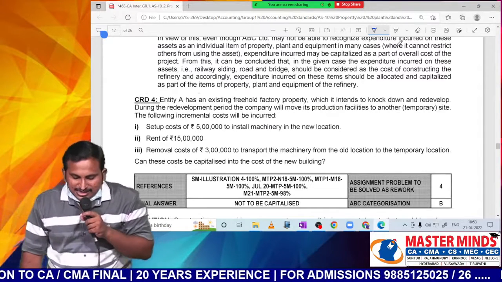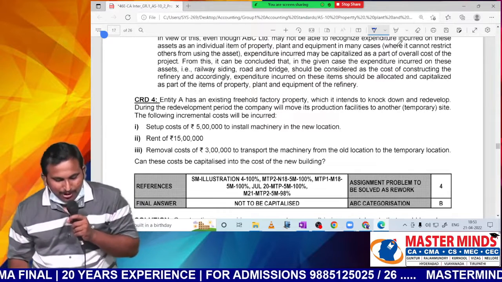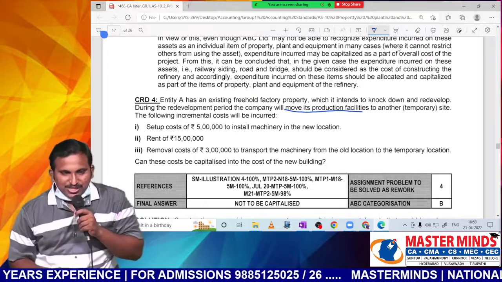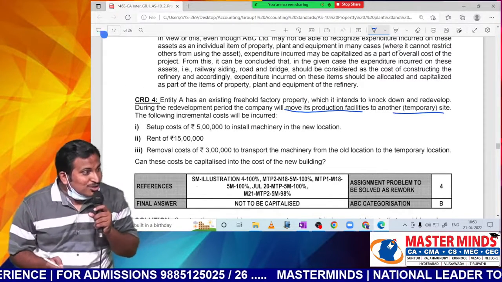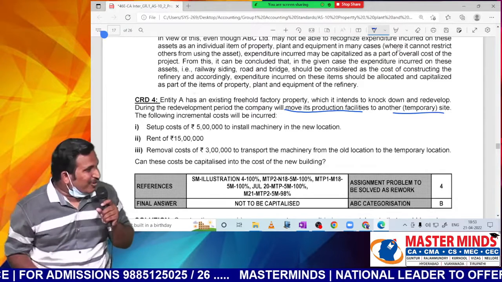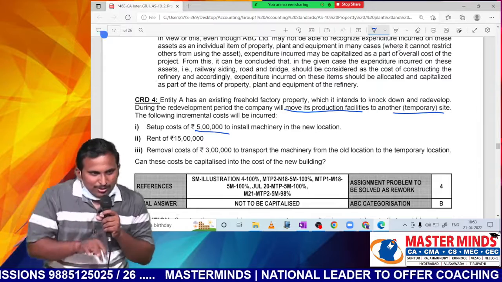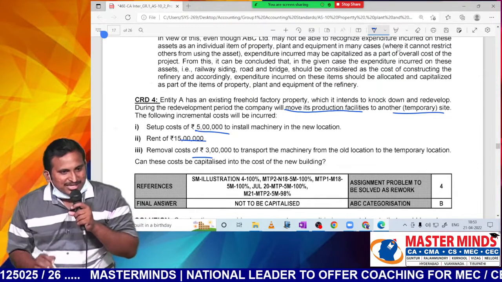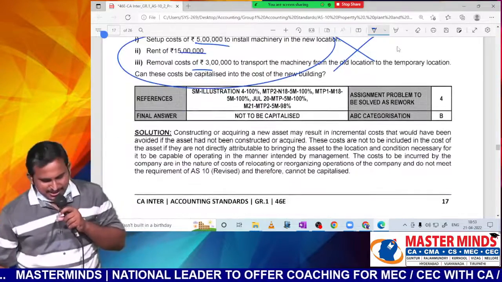Entity A has an existing freehold property which it intends to knock down and redevelop. During the redevelopment period, the company will move its production facilities to another site. So what is this, sir? Shifting from one place to another. When you are shifting from one place to another, whatever cost you incur, removing and incorporating another, rent, removing, all this will be considered? No. So cost of shifting will not be considered.